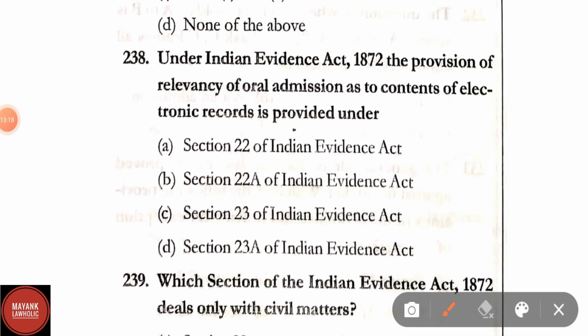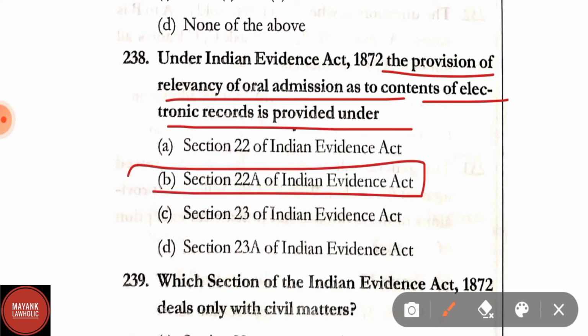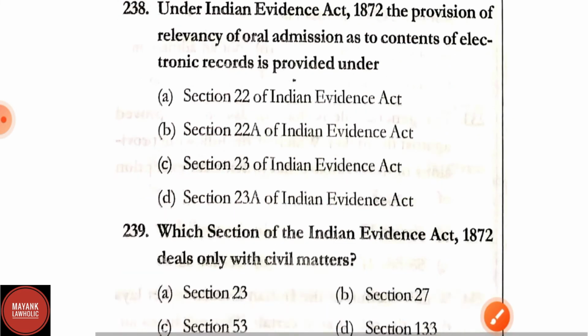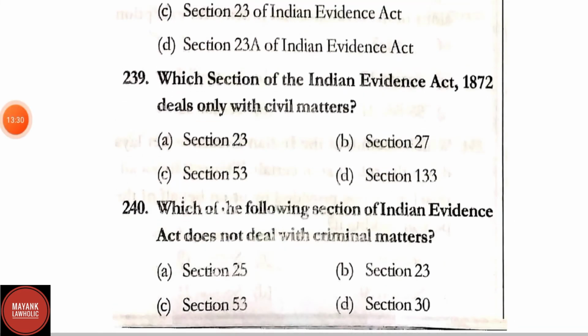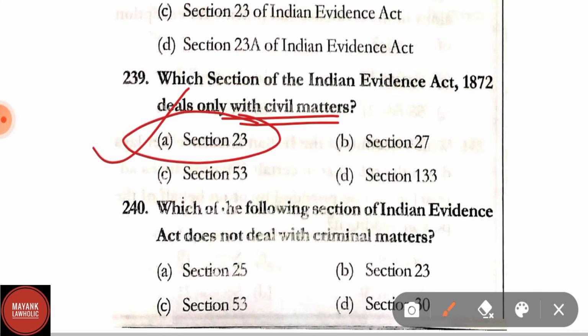Question number 238. Under Indian Evidence Act 1872, the provision of relevancy of oral evidence as to the contents of electronic records is provided in section 22A of the Indian Evidence Act is the correct answer. Question number 239. Which section of Indian Evidence Act 1872 deals only with civil matters? Options are section 23, section 27, section 53, section 133. Here correct answer is option A, that is section 23.